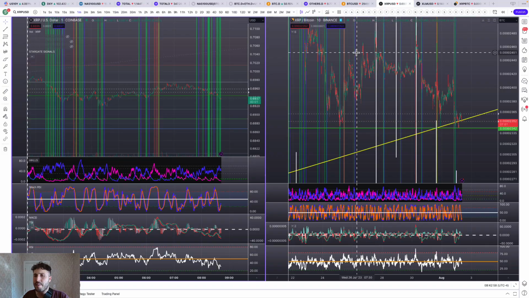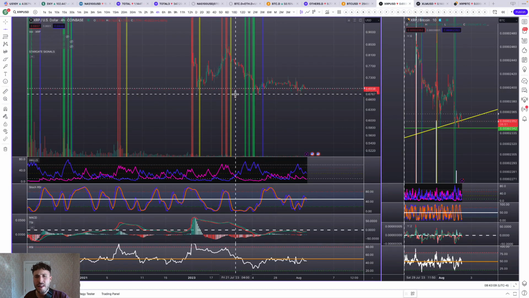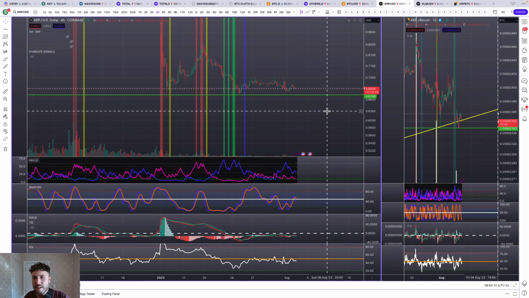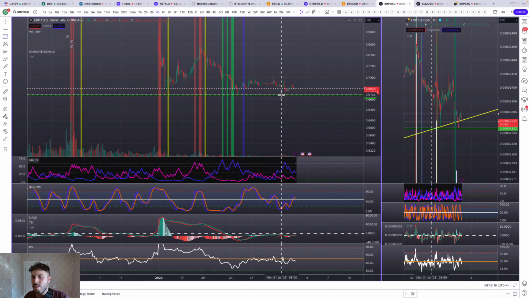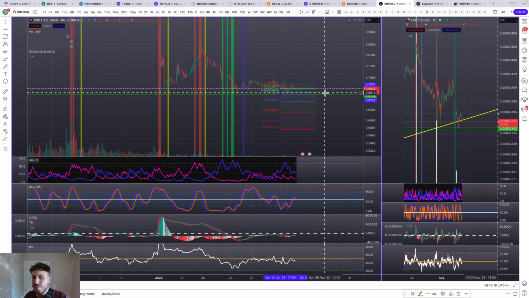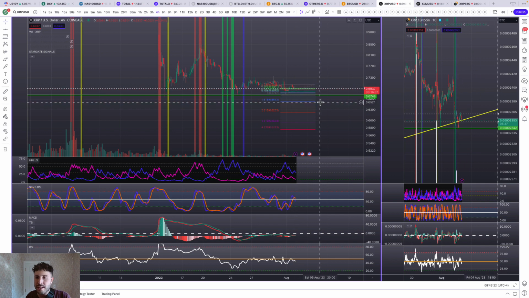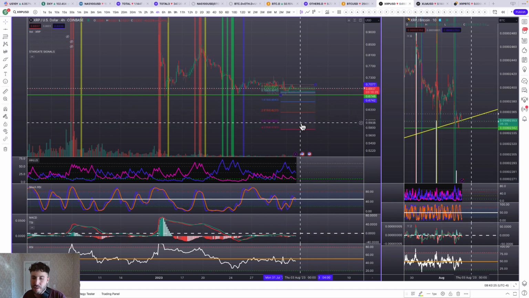Then if we look at XRP, the must-hold level is like 67.5. 67.5 has got to hold. If we take this low to this high as well, for 68 cents. Because if we can't hold that, then we could come down to 65, 62, and even 58.